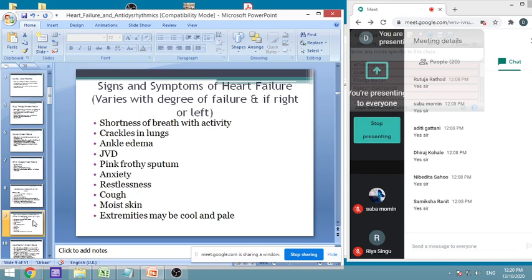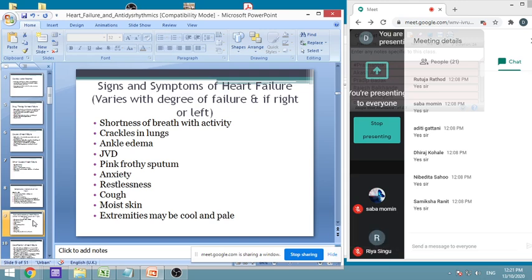Then crackles in the lungs will show a crackling noise. Okay, edema in the ankle, particularly if it is right ventricular, because there is not enough space in the right atrium and right ventricle to fill completely. Then other vascular problems.